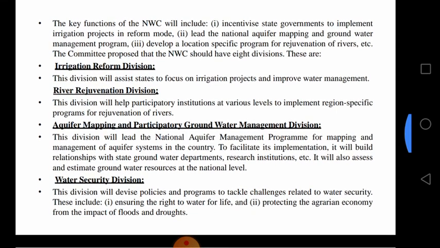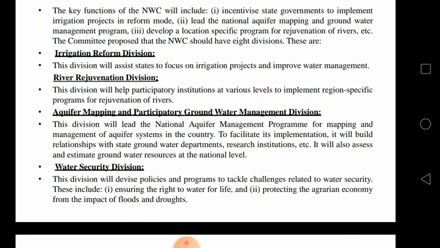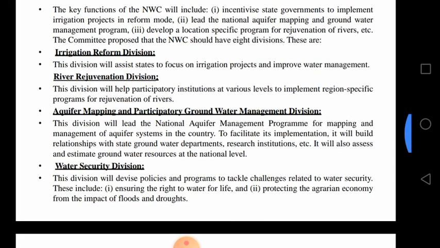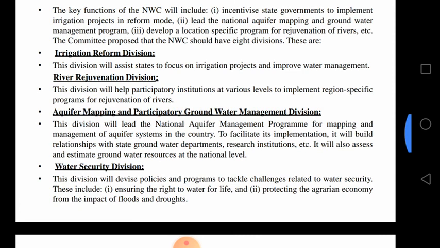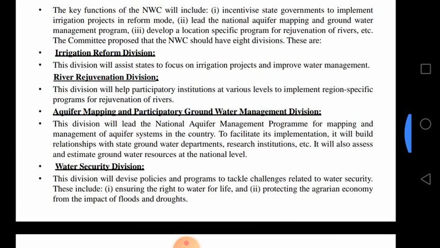One is the river regeneration division. The division will help participatory institutions at various levels to implement region-specific programs for the regeneration of rivers. So there is also a major role and a major key here: how we can regenerate the lakes, and how we can take part in regenerating the lakes is very important.